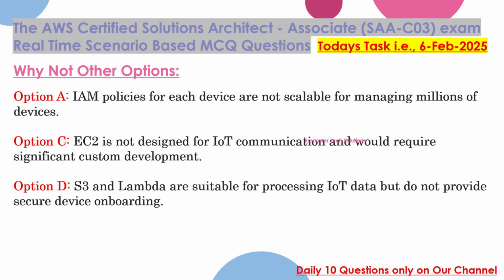IAM policies for each device are not scalable for managing millions of devices. Option C. EC2 is not designed for IoT communication and would require significant custom development. Option D. S3 and Lambda are suitable for processing IoT data but do not provide secure device onboarding.